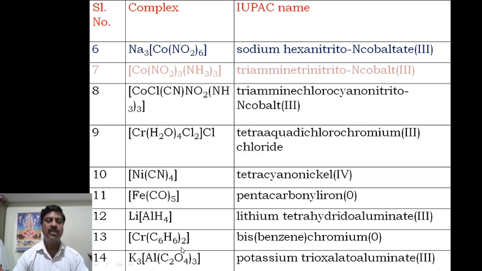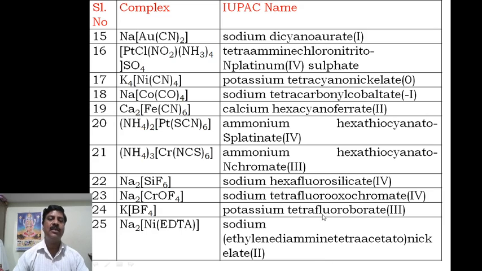Next, another example we quote here. This is the oxalato, potassium. This is the trioxalato. Oxalato is a bidentate ligand, therefore -2 charge will be there. -2 into 3 means -6, and here potassium is +3, therefore we say -3, that side +3, therefore we say potassium trioxalato aluminate 3 is the name of this compound.